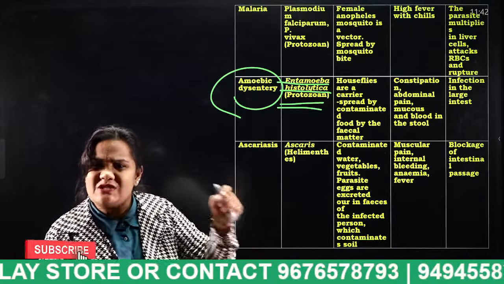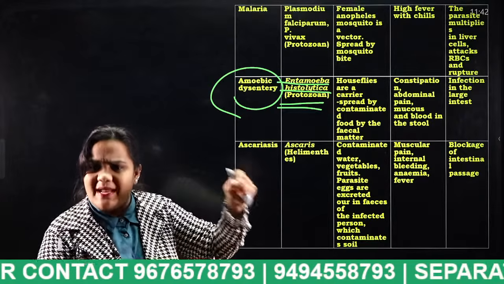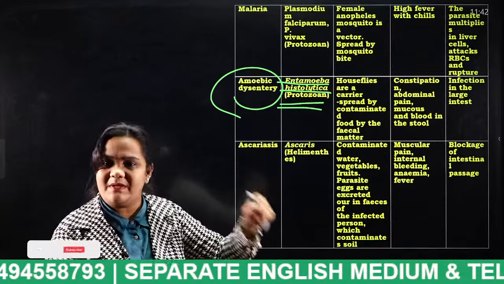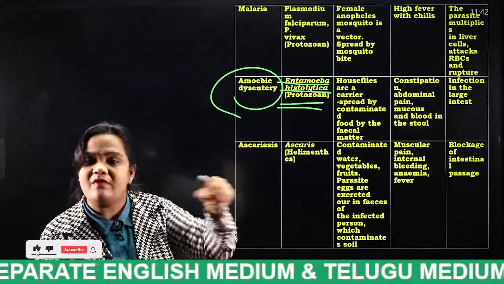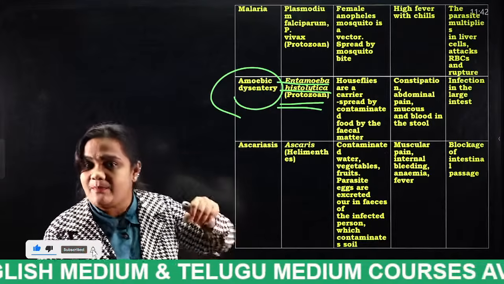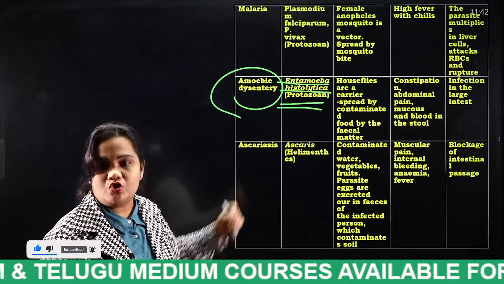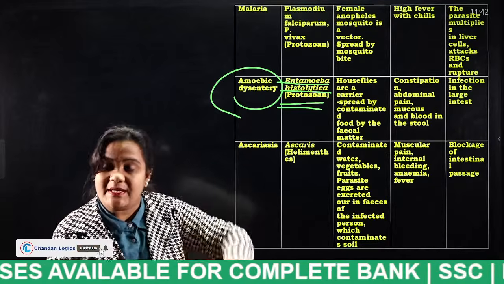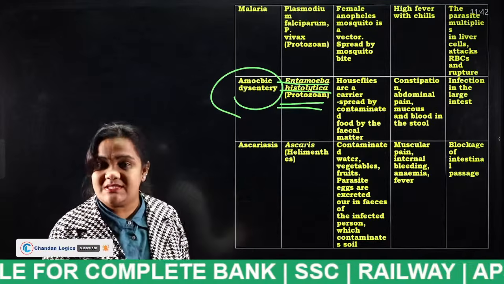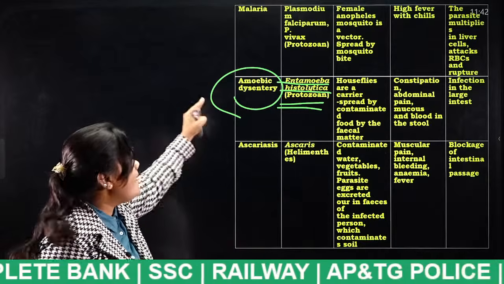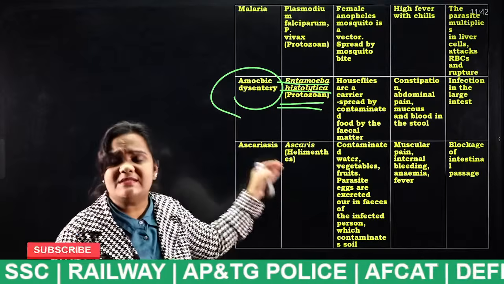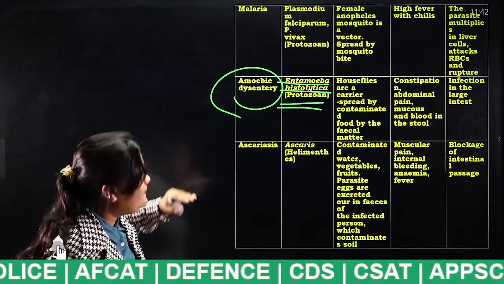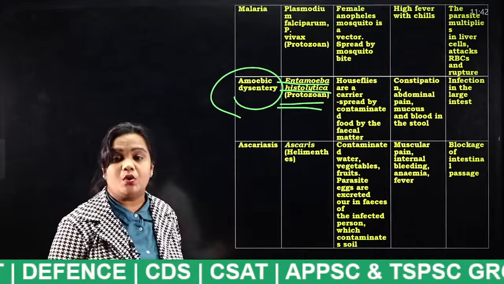Housefly. These houseflies will be in all places, even very dirty places, and they will sit on our food. If we consume that food, this protozoa, Entamoeba histolytica, will enter our body, and which disease will we face, students? Amoebic dysentery. What are the symptoms of amoebic dysentery? Constipation, abdominal pain, mucus and blood in the stool.